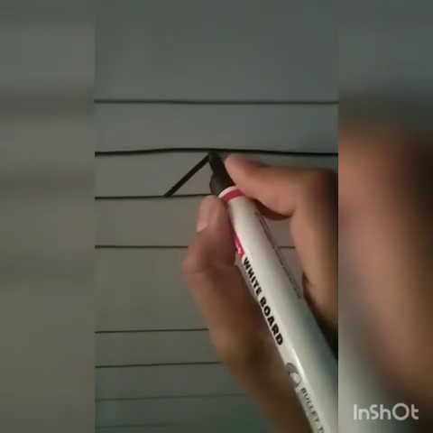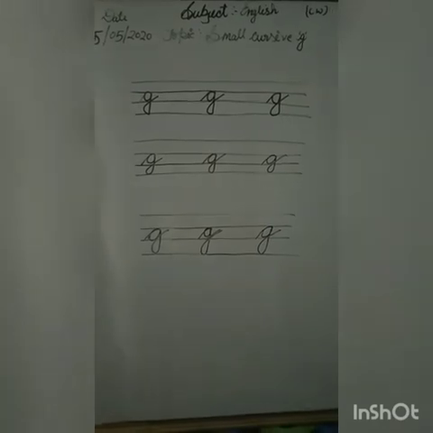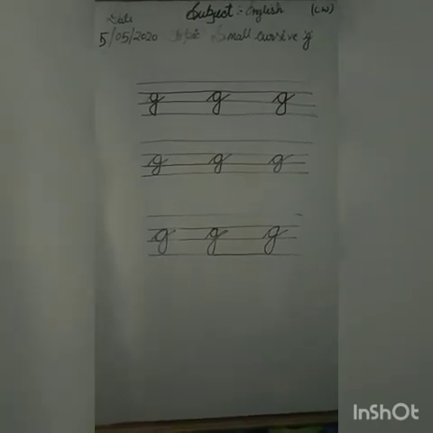Okay. Slanting line, make a C and a standing line, then a curve. Slanting line, then a C and a standing line and a curve. Okay. So you have to write small cursive G like this. Okay. So this is your classwork which you have to do in your notebook.